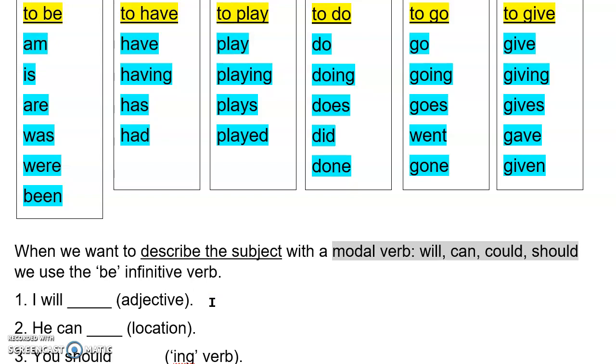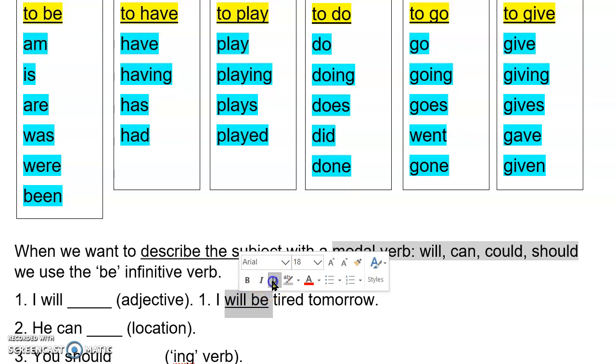So let's think of a sentence for number 1. I will be tired tomorrow. We've got our modal verb, will, and we want to describe our subject, I. So that's why we need our verb to be. Then after that, we gave our description, tired. Tired is an adjective that describes our subject.